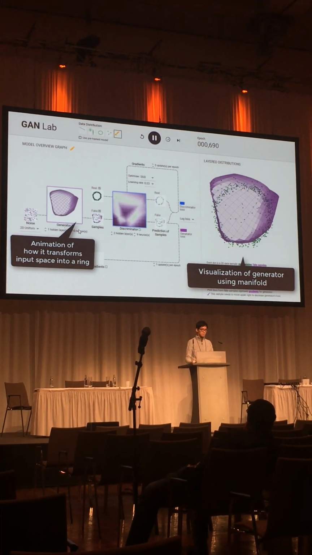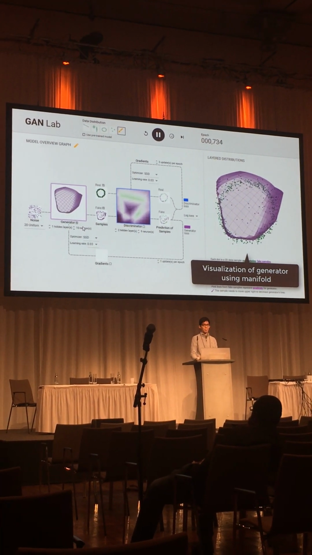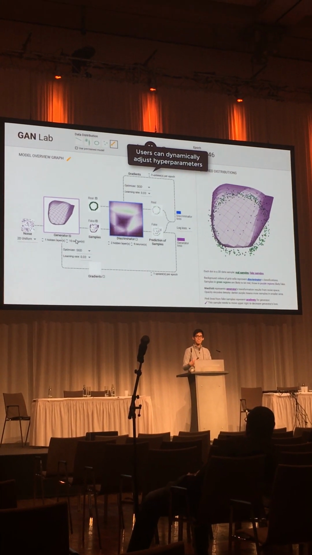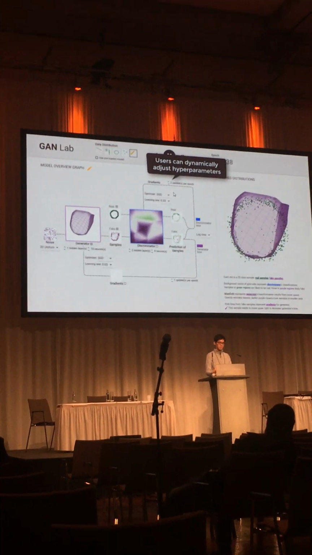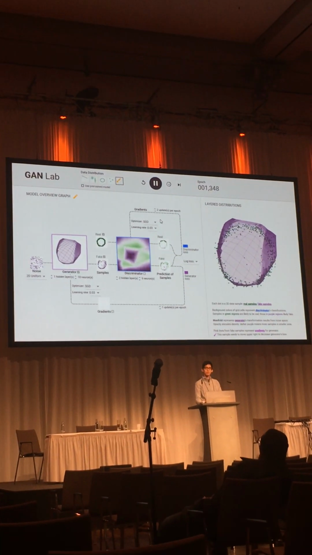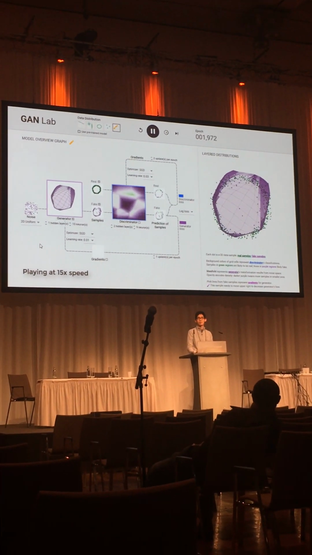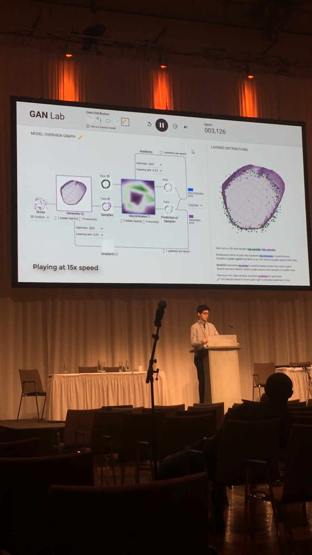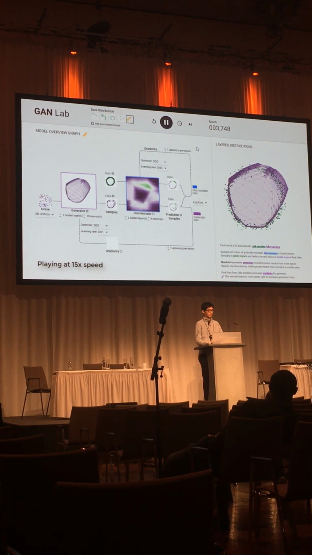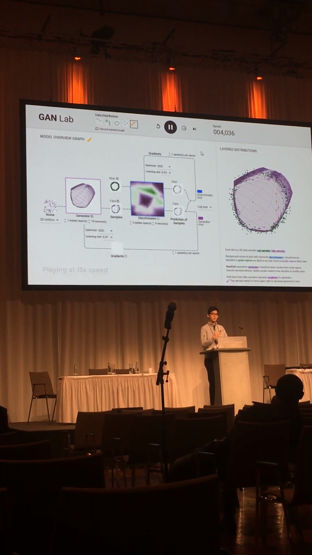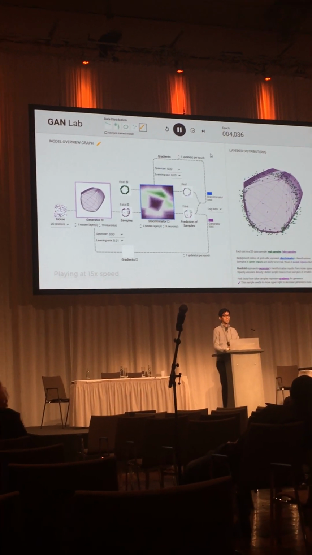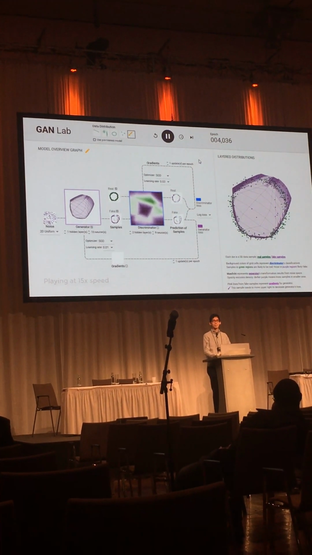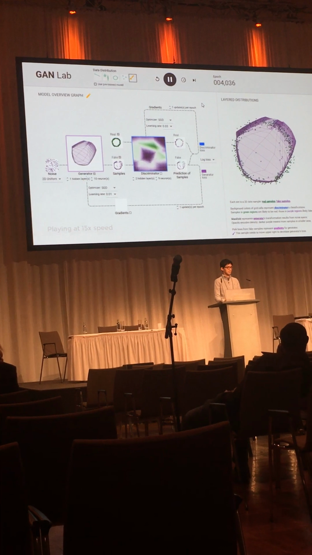And also, we can show the animation of how it transforms the input space. And users can keep changing the hyperparameters to learn about how these hyperparameters affect the training process, and we are showing this distribution dynamically. And users can do this playfully using different data sets or different types of hyperparameters to actively learn about how GAN is